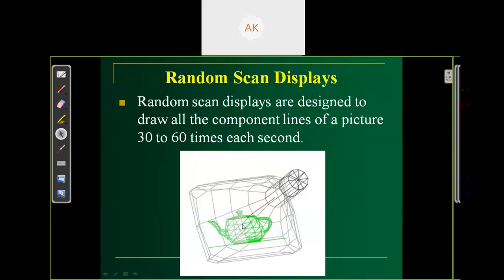Suppose we refresh 30 times, so 1,000 times 30 means 30,000 lines per second. We are plotting 30,000 lines per second.